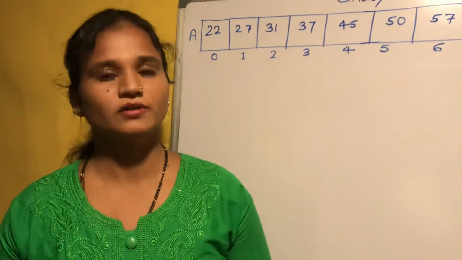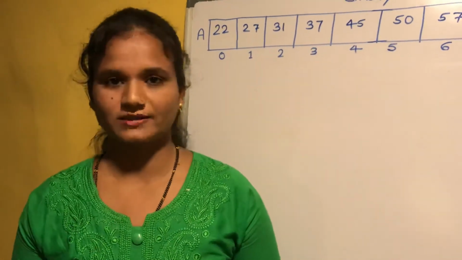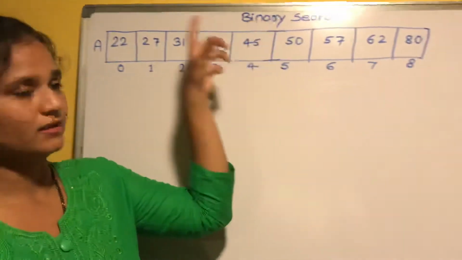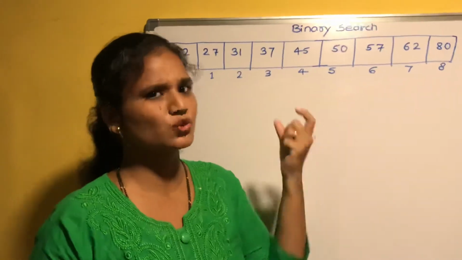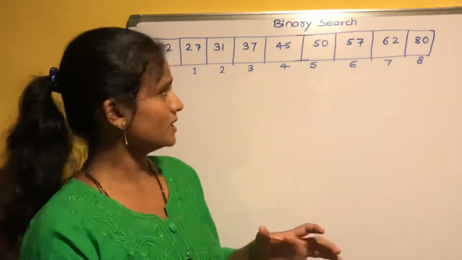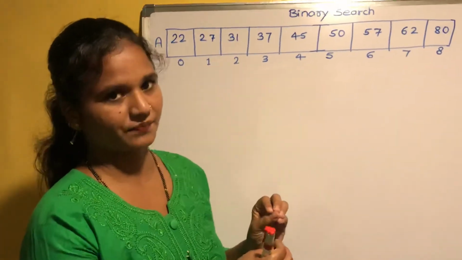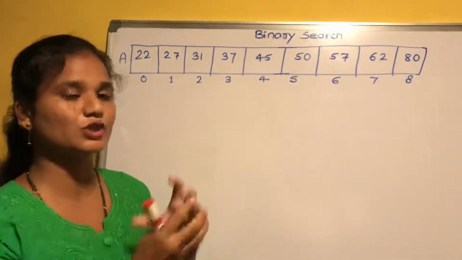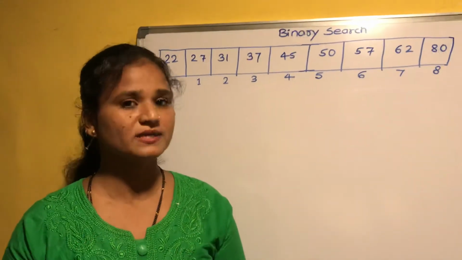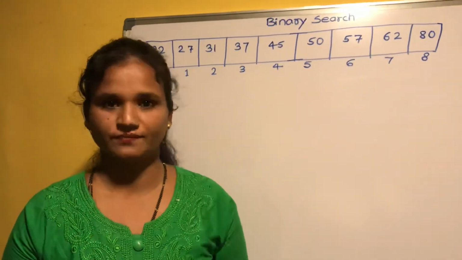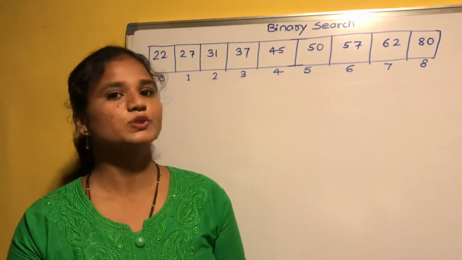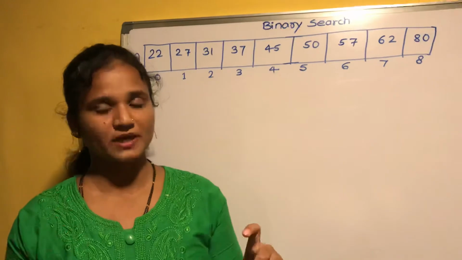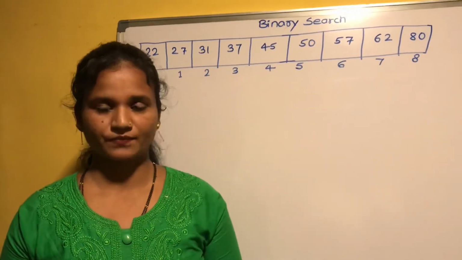To overcome the drawback, binary search came into practice. Okay, so let's start with binary search. Friends, the word binary means two, twice, isn't it? It means we are going to use that concept here. The binary search algorithm will divide your searching space into two parts. Your searching space means the data structure in which you are going to search the element. You are going to divide that searching space into two different parts, isn't it?